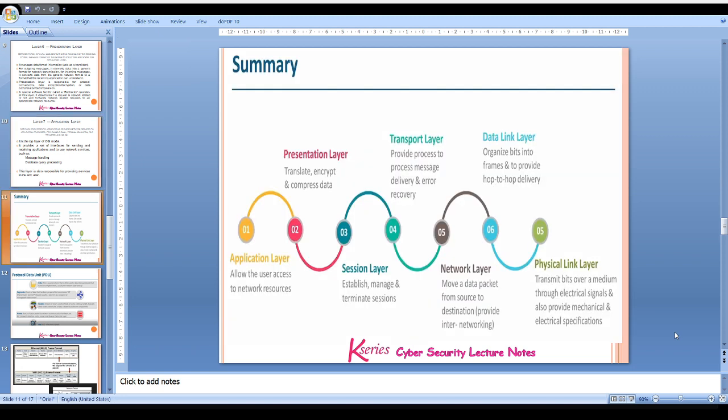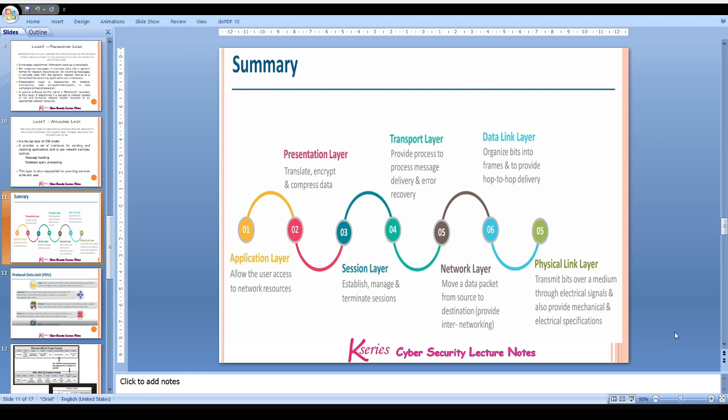To summarize all these layers again, let me start from the physical layer. It was responsible for the transmission of bits through electrical signals, and it also provides mechanical and electrical specifications of the data. Then comes our data link layer. It organizes bits into frames and provides hop to hop delivery. As far as the network layer is concerned, it is responsible for routing, moving data packets from source to destination, and providing inter-networking between them.